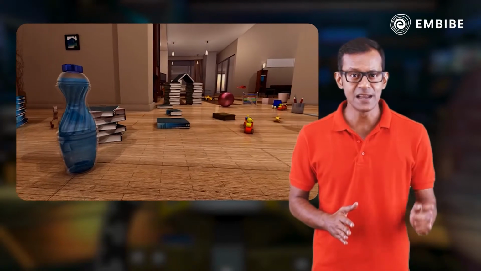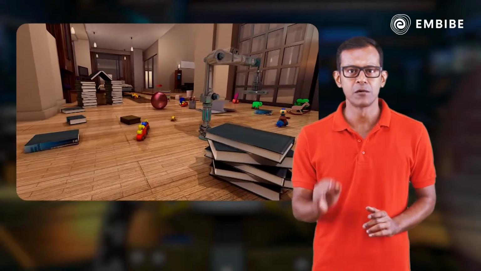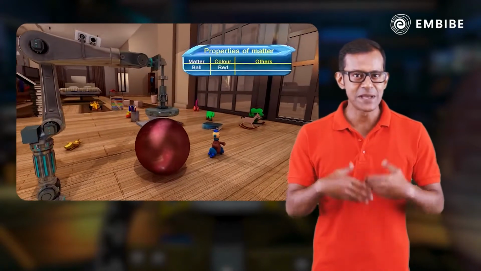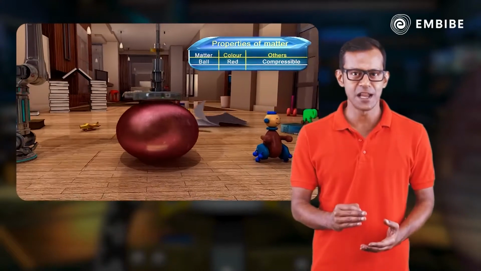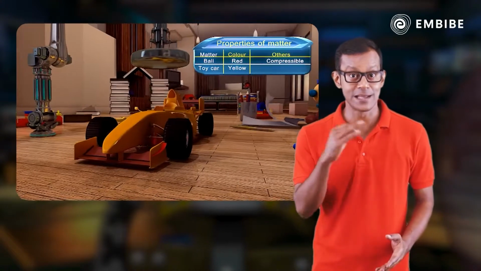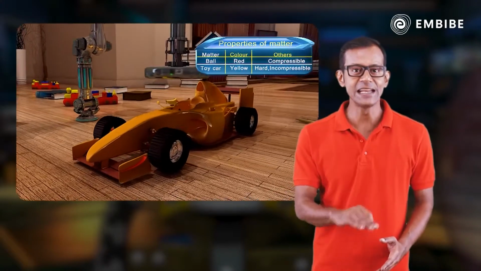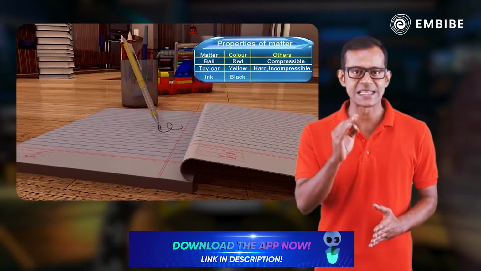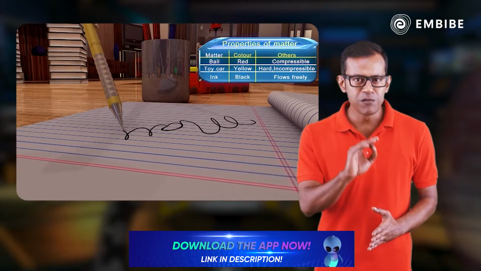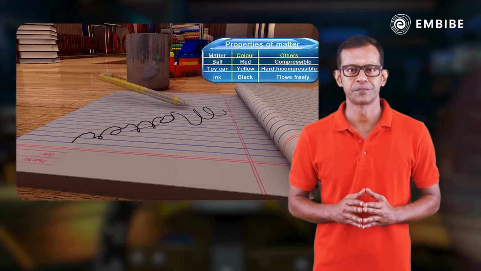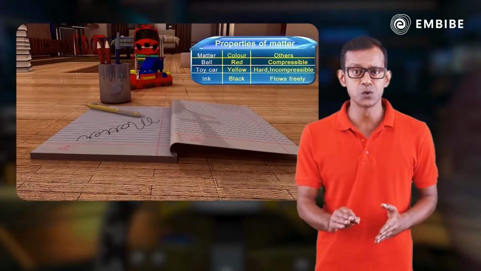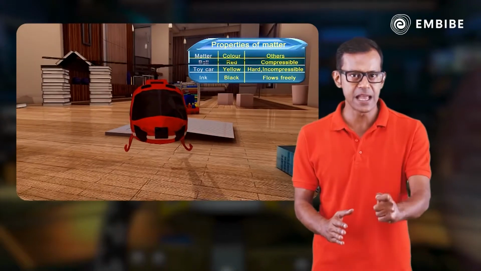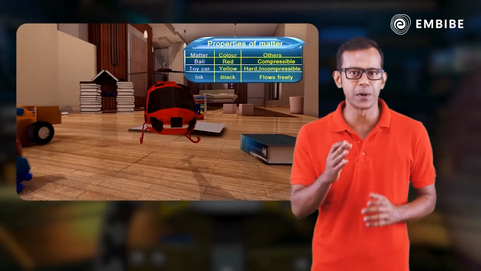However, we can clearly differentiate one matter from the other. While the ball is red and can be compressed to change its shape, the toy car is yellow, hard and incompressible. You can write with your pen as ink, being a liquid, flows freely on writing. These terms that we use to describe how matter looks, feels and behaves are called its properties.